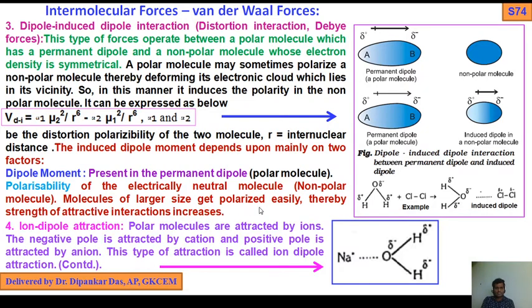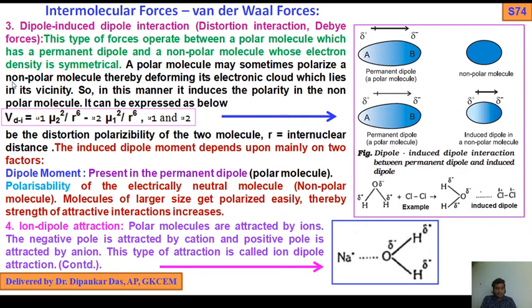Molecules of larger size, generally anions, get polarized easily, thereby the strength of attractive interactions increases.